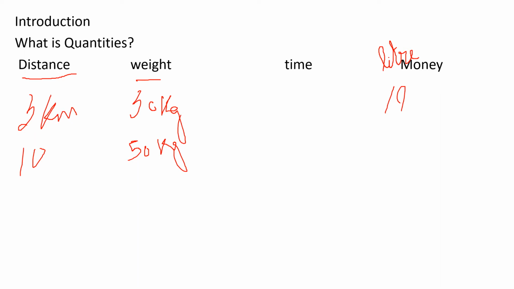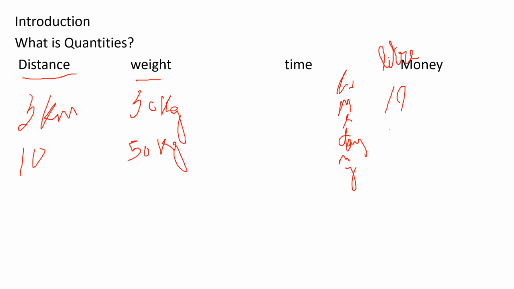Time, how will you measure? Hour, then minute, then seconds, then days, month, year. All this comes under time. So these are quantities.